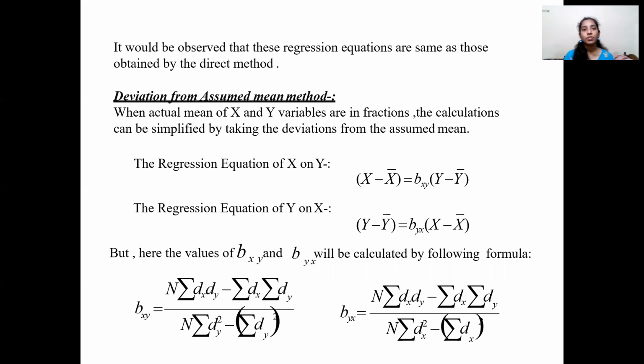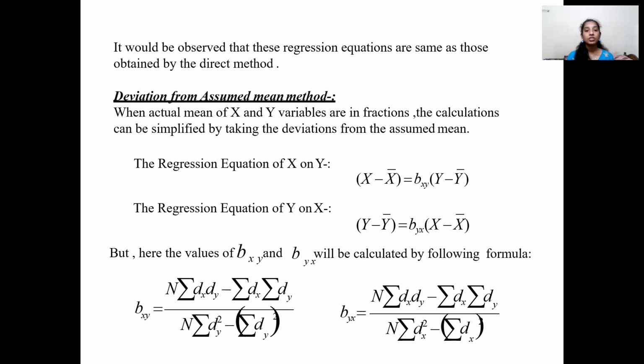When the actual means of the x and y variables are in fractions, the calculations can be simplified by taking the deviations from the assumed mean. The regression equation of x on y is x minus x bar equals bxy into y minus y bar. The regression equation y on x is y minus y bar equals byx into x minus x bar.